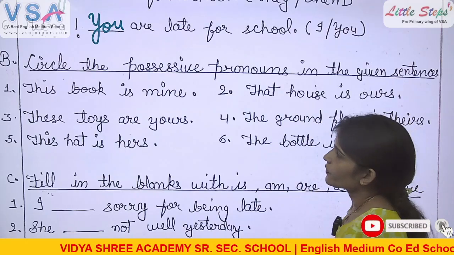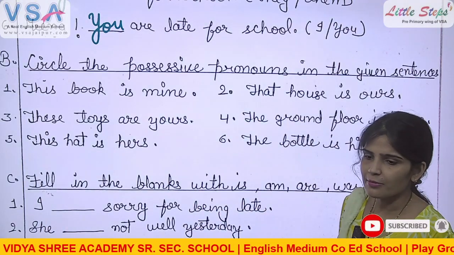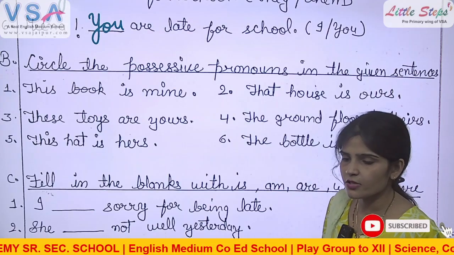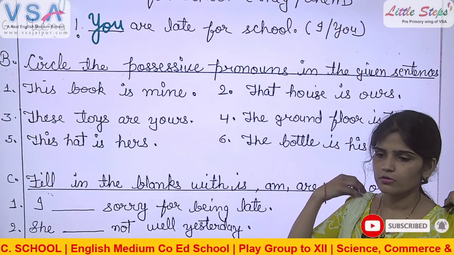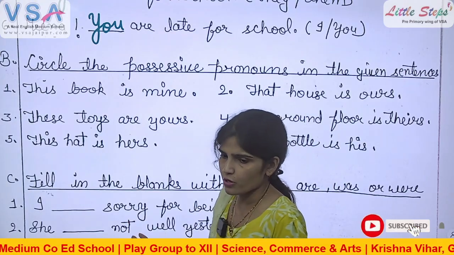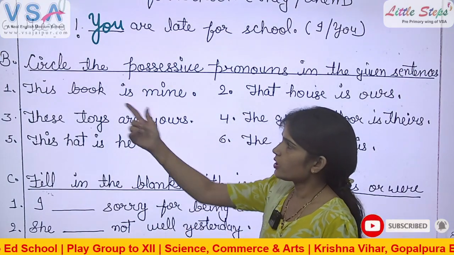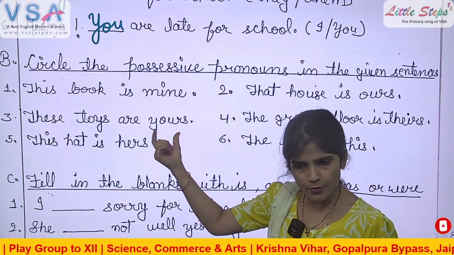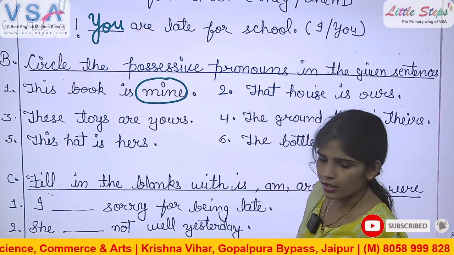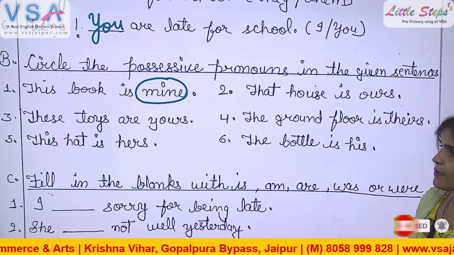Stand up, Arav. "This book is mine." Tell me the possessive pronoun. Which word is the possessive pronoun? We have to circle. "This book is mine." Mine is the possessive pronoun. Sit, good. So we have to circle this word. Circle it. Stand up, Abhay.